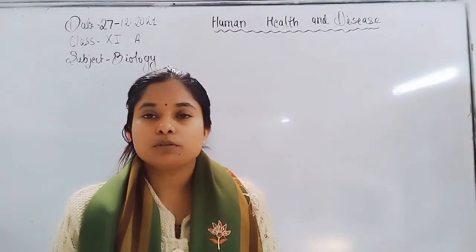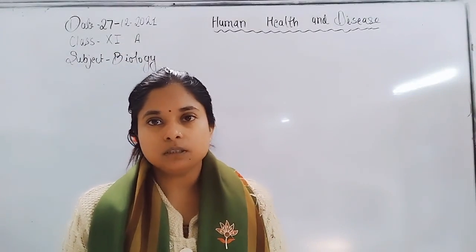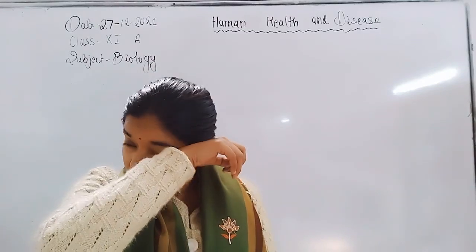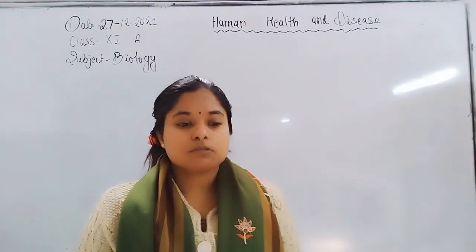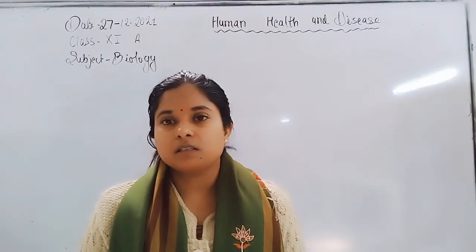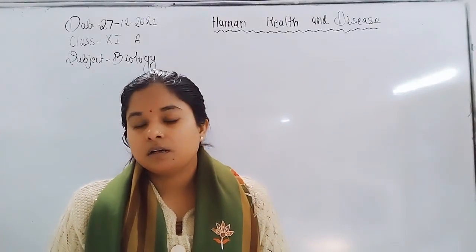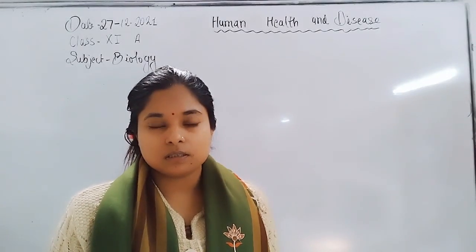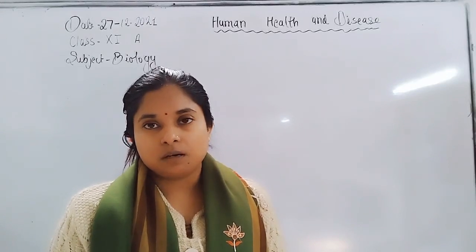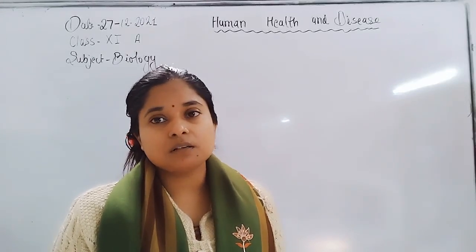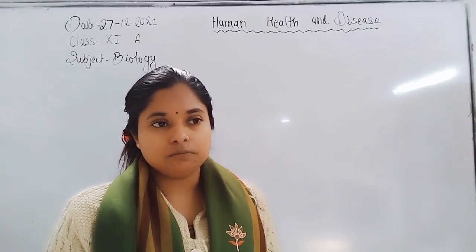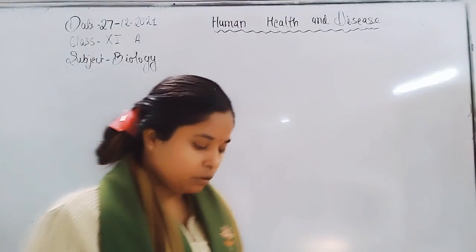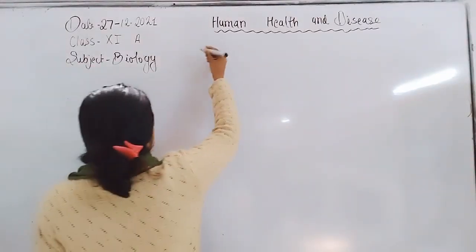In this class, I am going to start with another important topic of chapter Human Health and Disease. In this chapter, we are going to discuss the common human diseases which are caused by parasites and pathogens like bacteria, viruses, helminths, nematodes, and platyhelminthes (flatworms), for example. These are the causative organisms which cause diseases in humans. Now let us discuss the common human diseases.